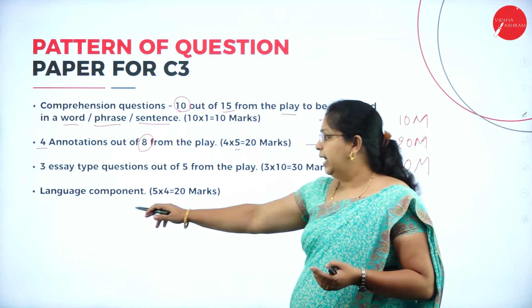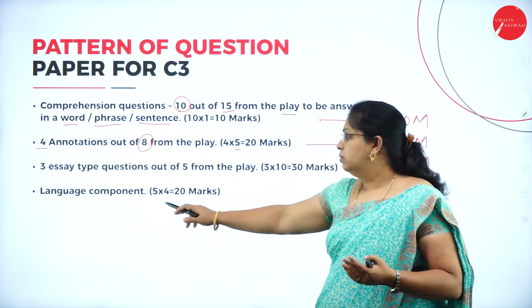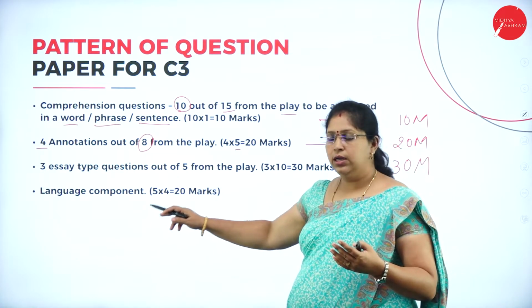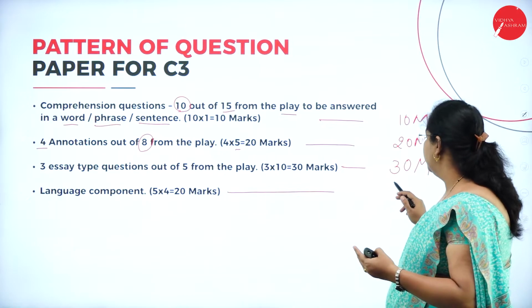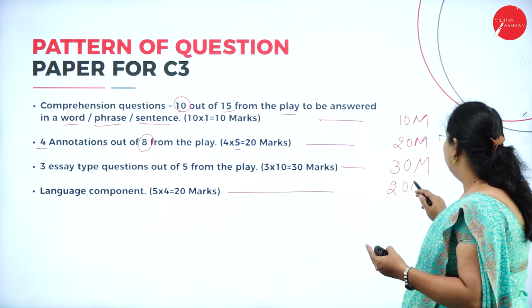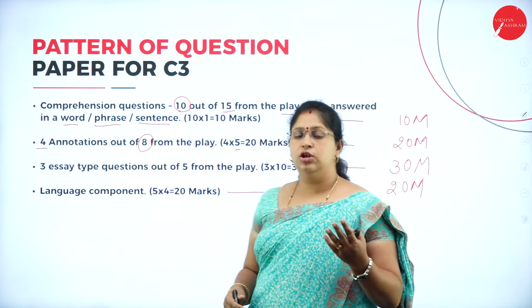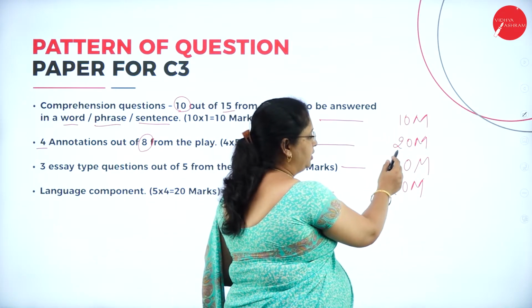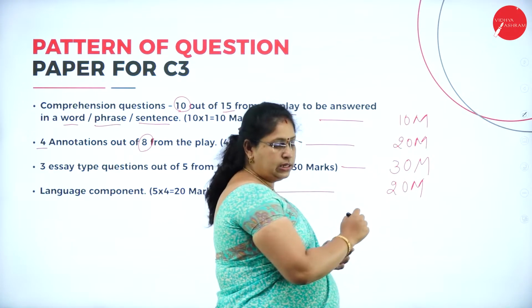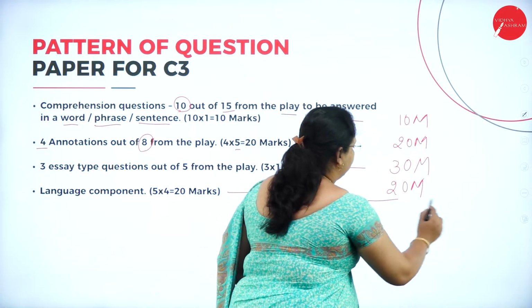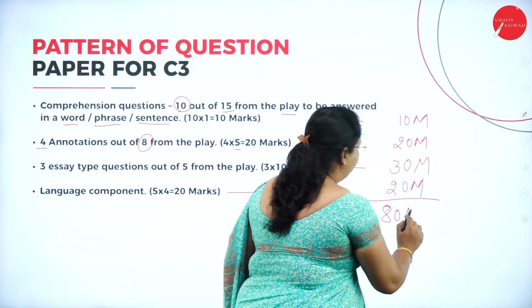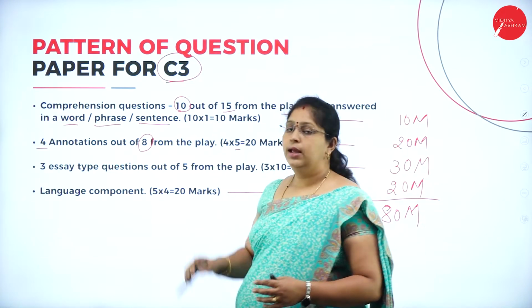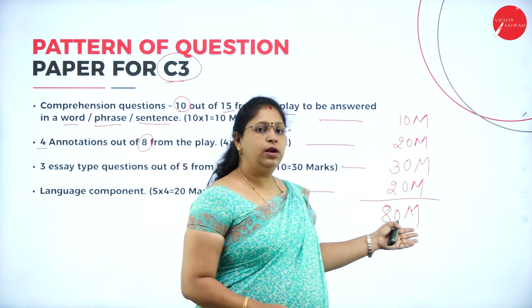Then language component. Okay, so you'll have 4 language components, each carries 5 marks. So totally this language component will be for 20 marks. So how many marks will you be writing the exam? Is it for 100? No. 10 plus 20, 30, plus 30, 60, plus 20, 80. So you will be writing for 80 marks. Okay, your C3 is for 80 marks.